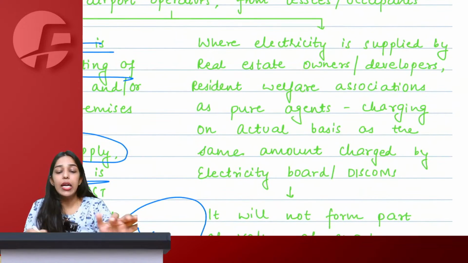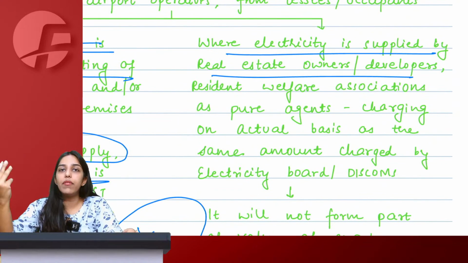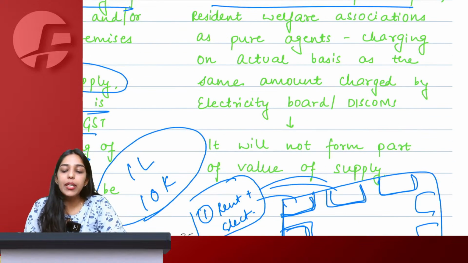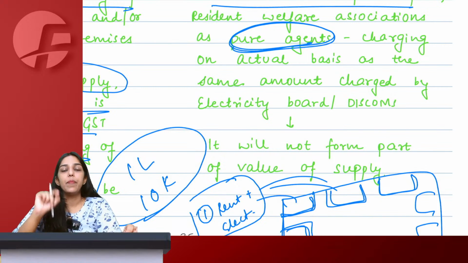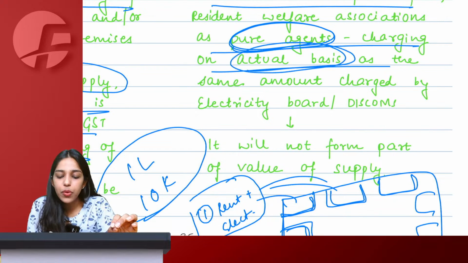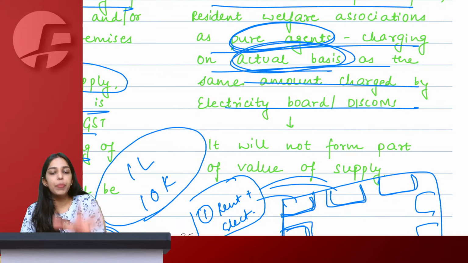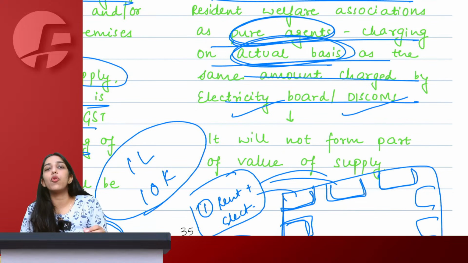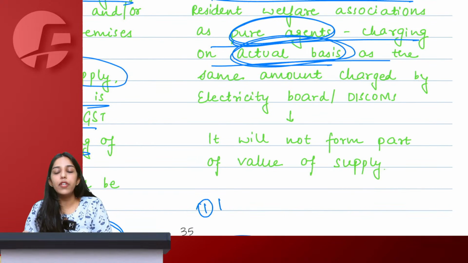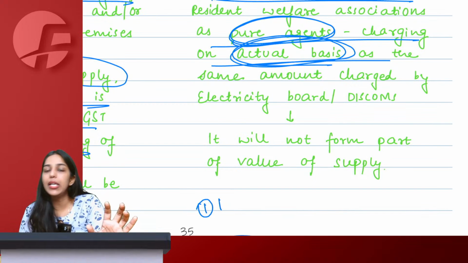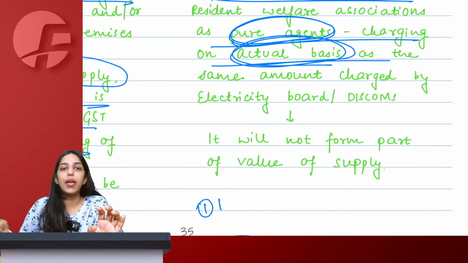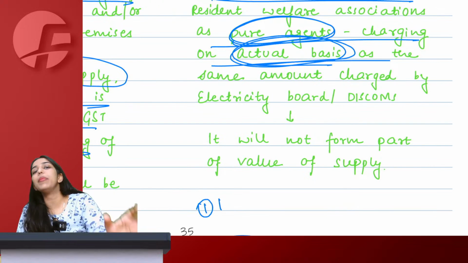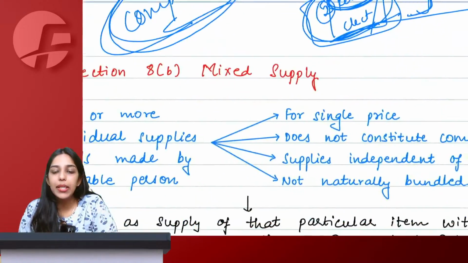But on the other hand, if electricity is supplied by the owner or the developer of the mall or airport separately as a pure agent, that every month, every quarter, whatever is the actual bill that the owner is paying, that same actual bill is charged from you as pure agent on actual basis, the same amount as appearing in the electricity bill from the electricity board or discoms, then it will not form part of your renting value of supply. Electricity, being a separate thing exempt under GST, will be a separate supply, and your renting of immovable property or maintenance services would be a separate supply.